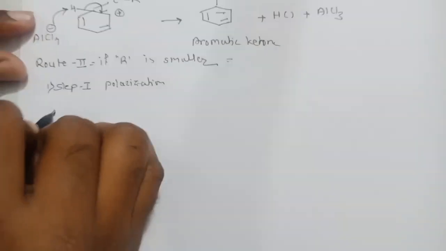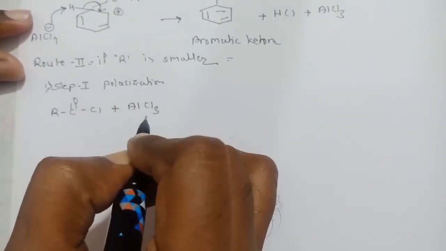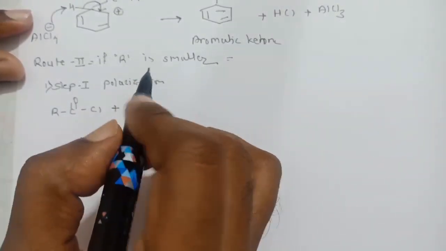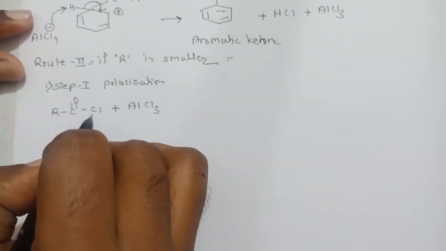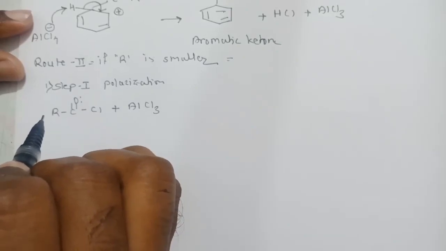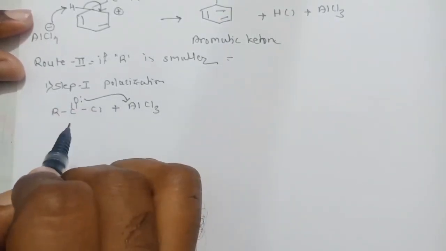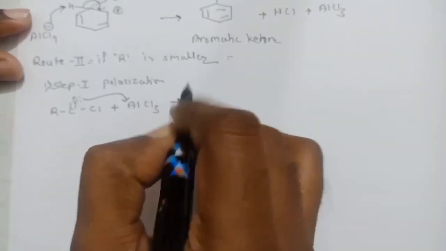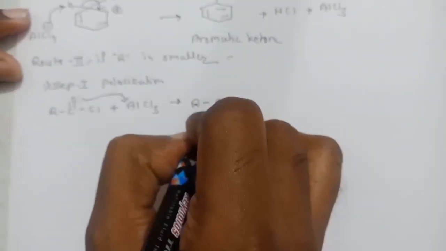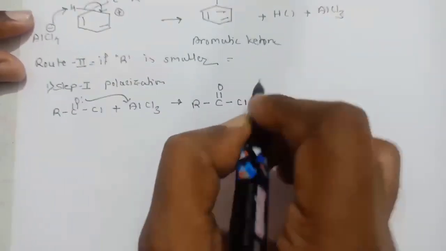So we will write the mechanism: RC double bond O Cl, and our catalyst, that is AlCl3. In this case, what will happen? This lone pair of Cl won't attack on this AlCl3. The lone pair of this oxygen will attack on this AlCl3, and we will get the complex, that is RC double bond O, with this Cl as it is.